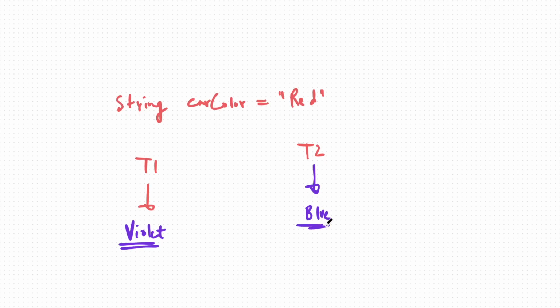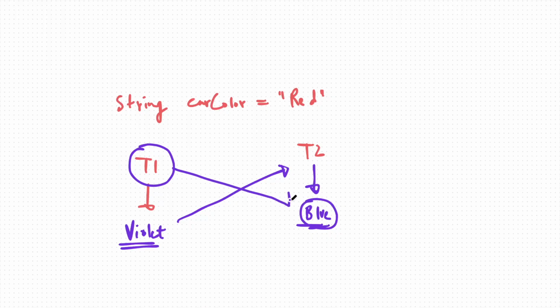Now if I use the volatile keyword, it means that as soon as T1 changes the color of the car from red to violet, T2 can directly, without any lag, access the color violet. And if I add the volatile keyword for T2 as well, then as soon as the color blue is updated by T2, T1 will be able to access the new color, which was changed by T2 to blue.